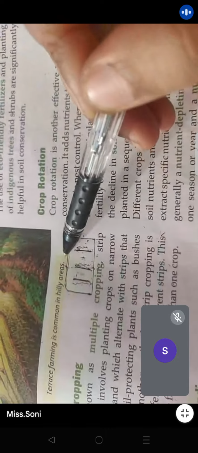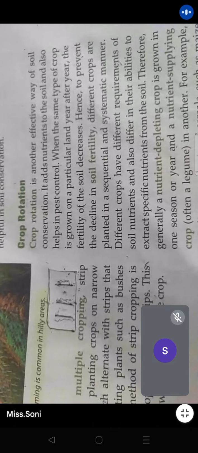At the same place, if crop rotation is done, if we grow another crop on the same land for some time, then what will happen? The quality of the land will be maintained.